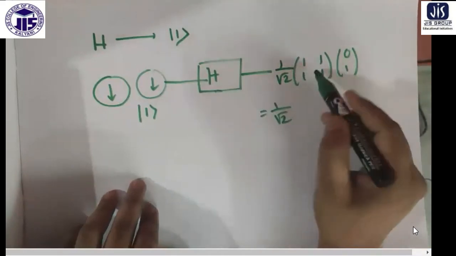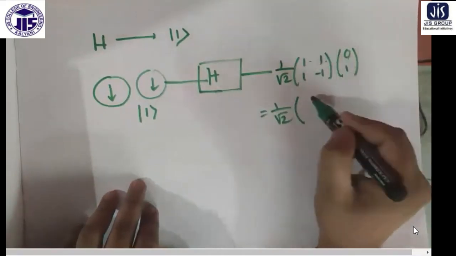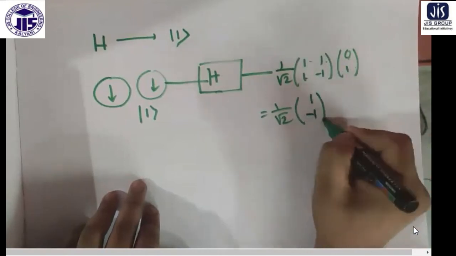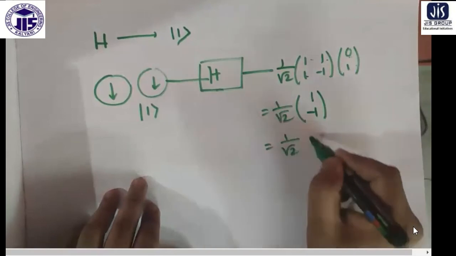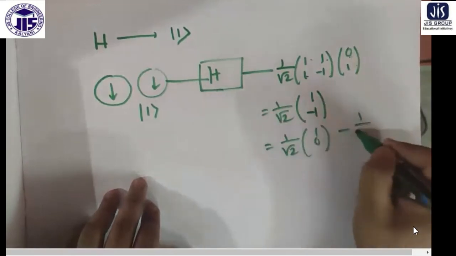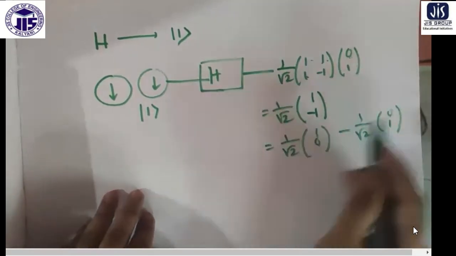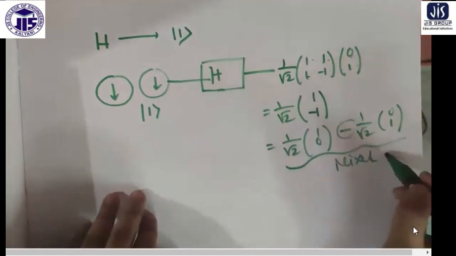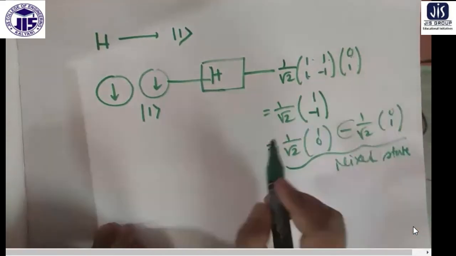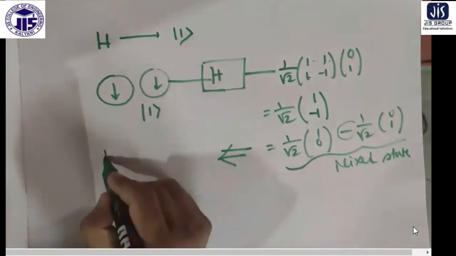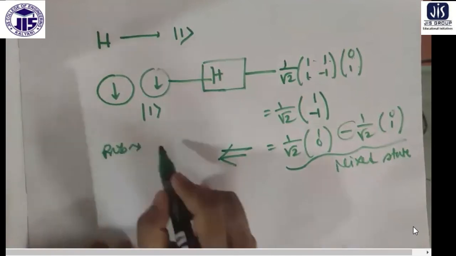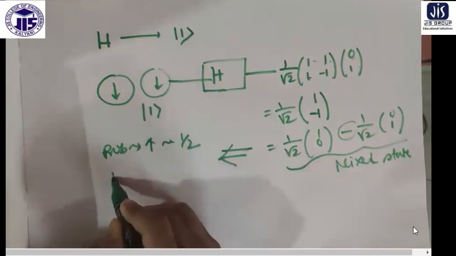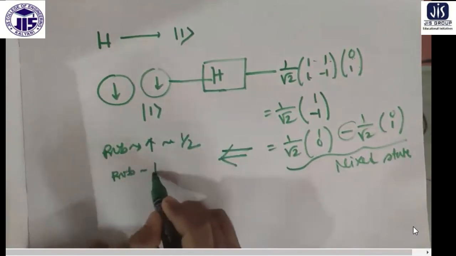You see 1 by root 2, 1 into 0, 1 into 1, so 1 into 0 minus 1. So it produces 1 by root 2 (1 0) minus 1 by root 2 (0 1). So this is also a mixed state, only differing by a minus sign. Otherwise, very similar to the other case. So from this also we can say the probability of finding the electron in the upspin state is half, and the probability of finding the electron in the downspin state is also half.